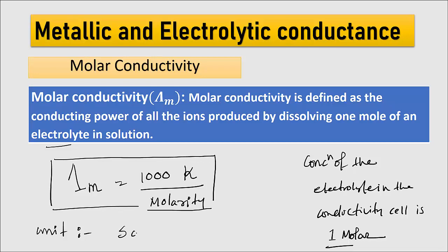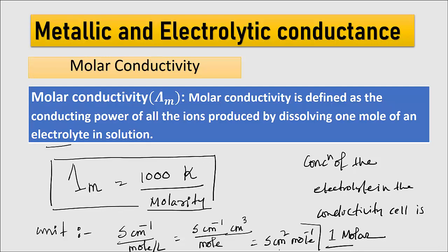This is Siemen centimeter inverse. And what is the unit of molarity? This is mole per liter. So I can write Siemen centimeter inverse divided by mole, and in place of liter I can write centimeter cube. So therefore it will be Siemen centimeter square mole inverse. So this is the unit of molar conductivity.